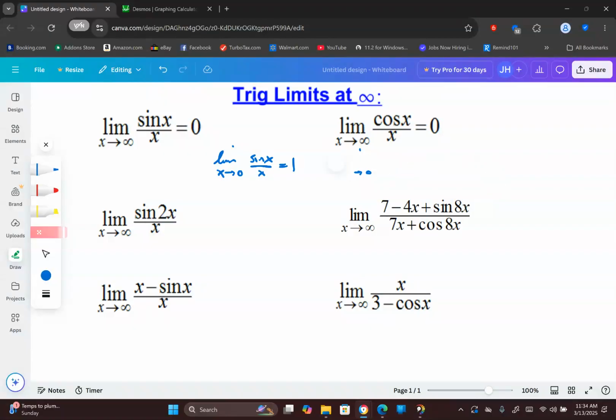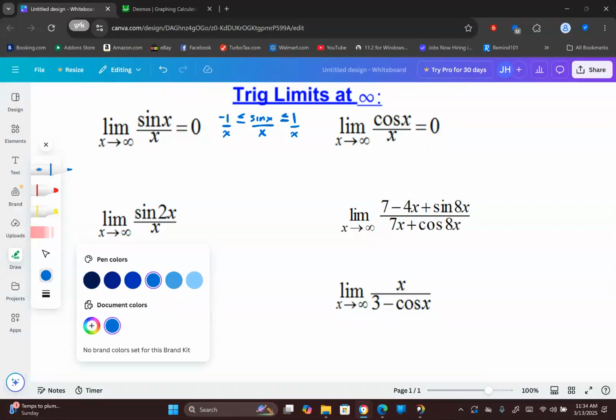Those were at 0. So how can we figure out what happens here with sine of x over x? How do we know that approaches 0? Well, one of the things we can do is talk about the values of sine of x. We know from the unit circle and from graphs that sine of x doesn't go any higher than 1, and it doesn't go any lower than negative 1. Now, what are we doing here? Look at the bottom. We're dividing by x. If I divide by x here, I'd have to divide by x here and divide by x here. At infinity, I'm not dividing by 0, so this is absolutely fine.